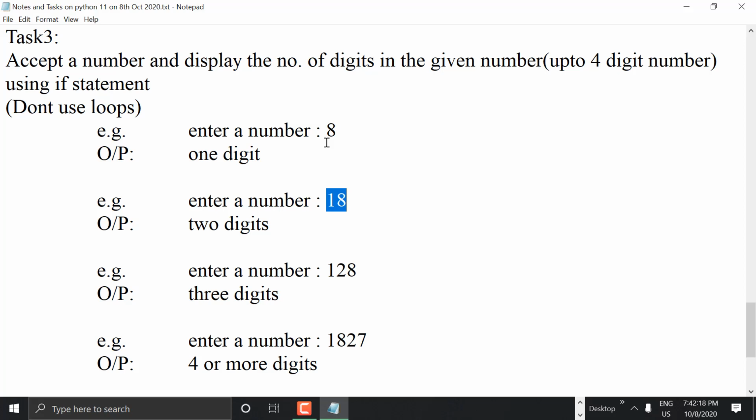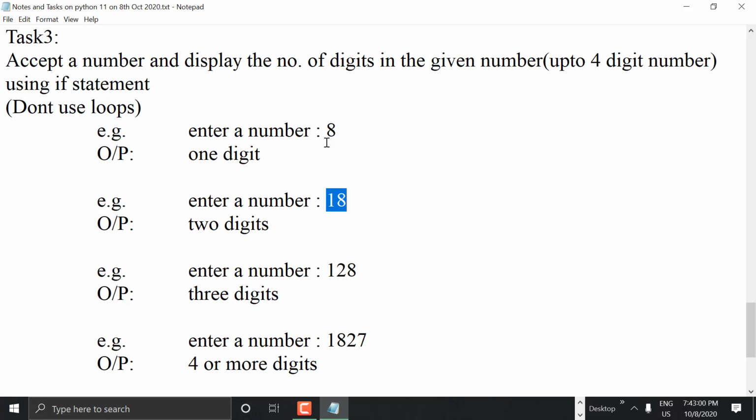Can I use less than, greater than? Less than, greater than. How? Hmm. That's the problem. So what to do is just use less than, greater than.